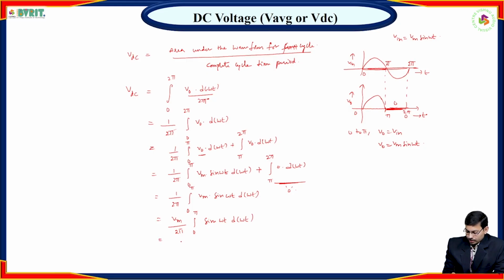So here Vm by 2 pi. If you integrate sin omega t, what is the value? That is minus cos omega t over the interval 0 to pi.